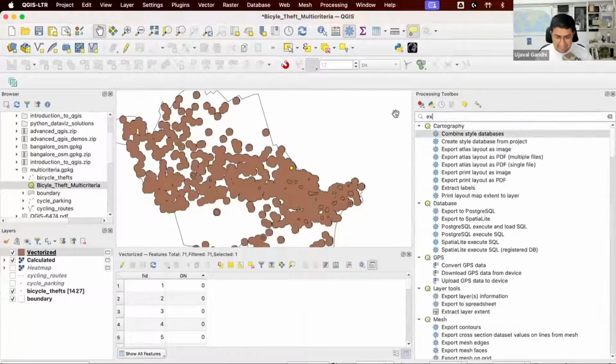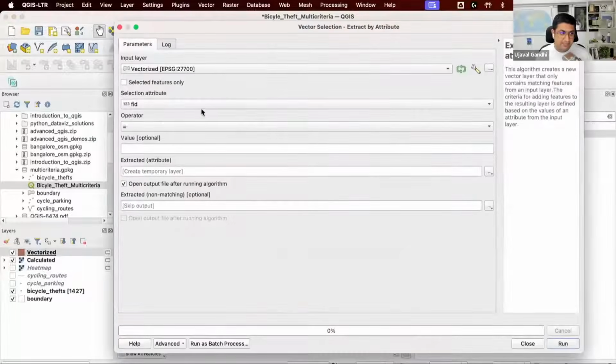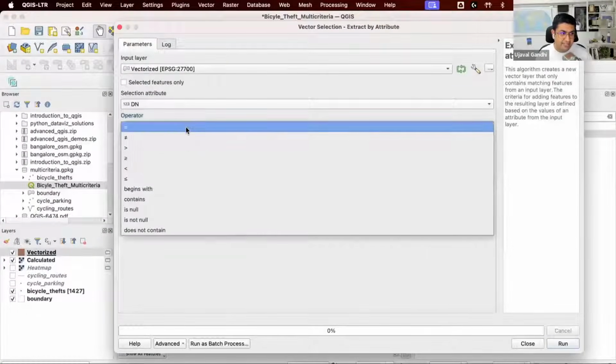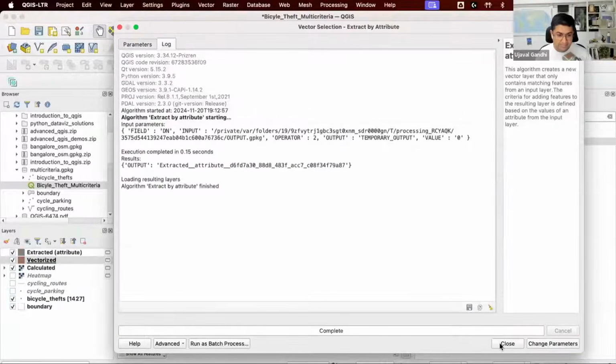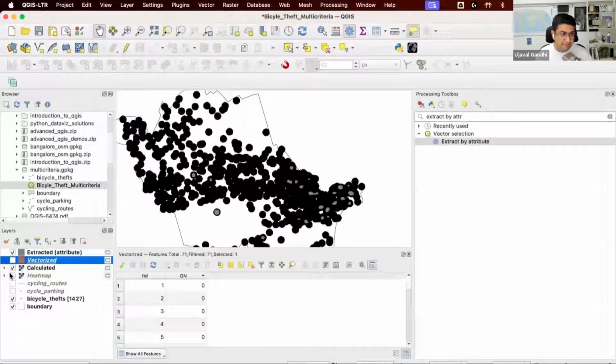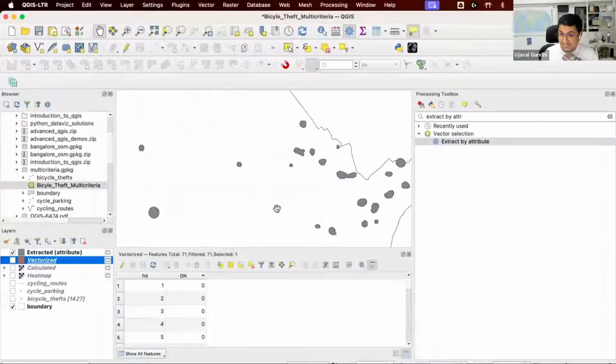I can just say extract by attribute and say anywhere DN is greater than 0 is my hotspot areas. So now I have extracted the hotspots. Now I have these bicycle theft hotspots, which are 5 times the average crime in that region. And this is how you can quantify it.